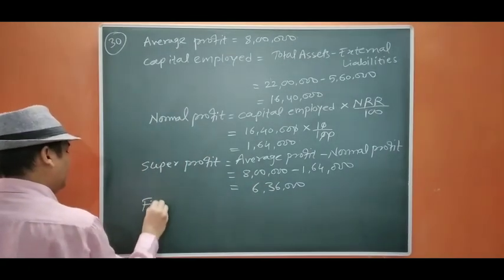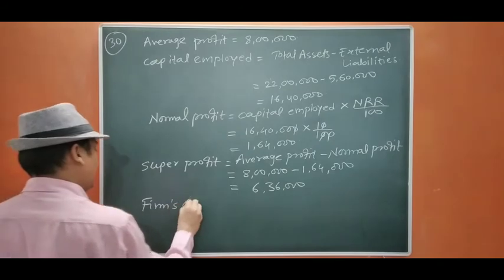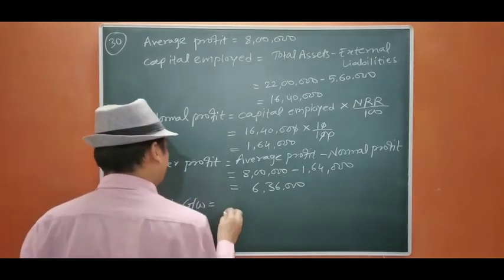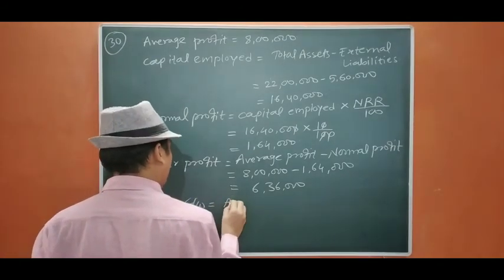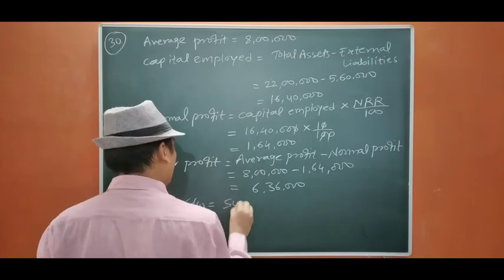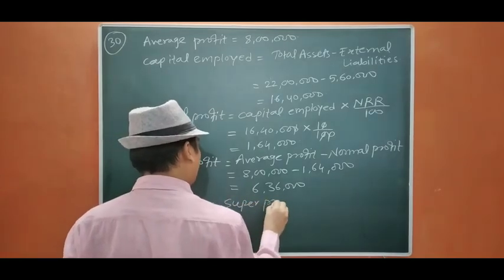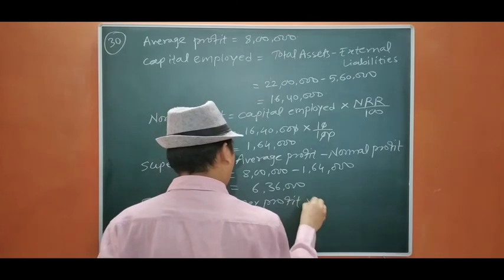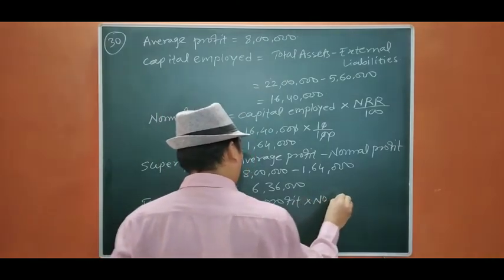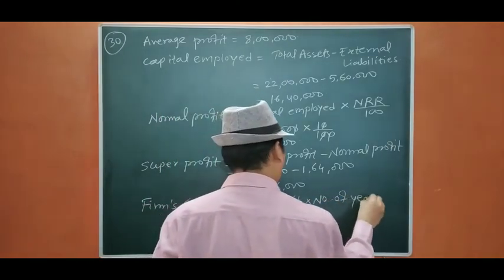Now, firm's goodwill equals to super profit into number of years purchase.